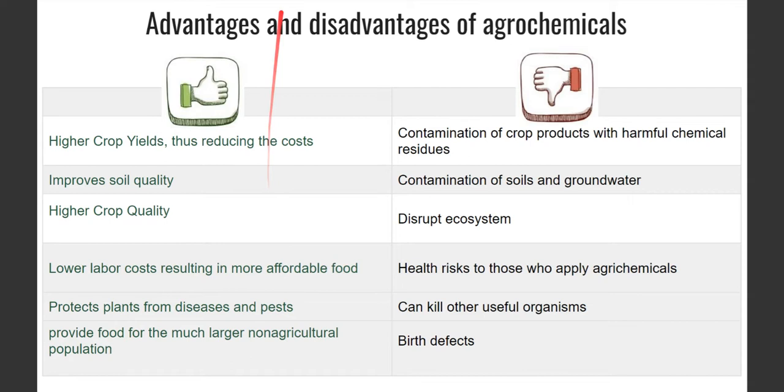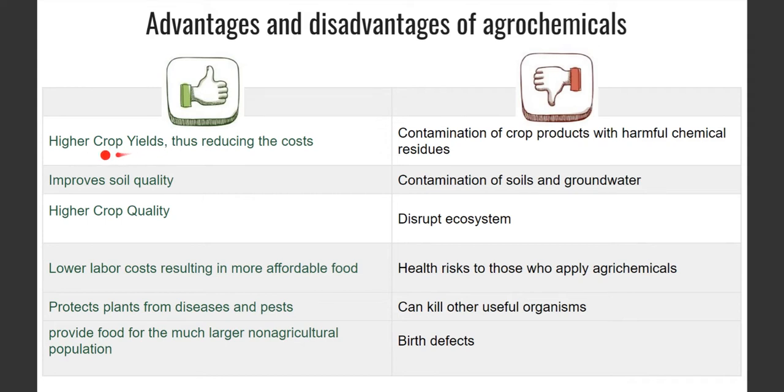Now let's see what are the advantages and disadvantages of agrochemicals. Most of the agrochemicals that the farmers are using are synthetic agrochemicals. Whenever we use a synthetic agrochemical, of course, there are some disadvantages, right? So what are the disadvantages? Now, let's say both advantages and disadvantages. What are the advantages, whatever we have studied so far?